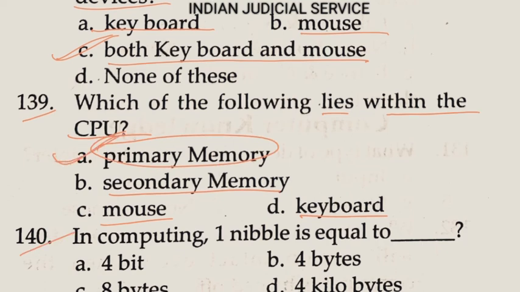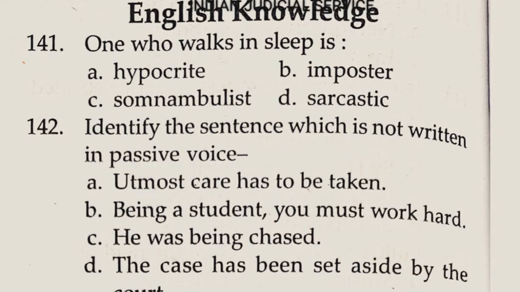Now question number 140. In computing, one nibble, this is very important here, one nibble is equal to 4 bit. So the answer is here 4 bit, option A. Question number 141, English knowledge. These questions are related to English knowledge.